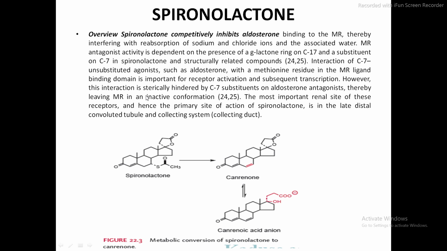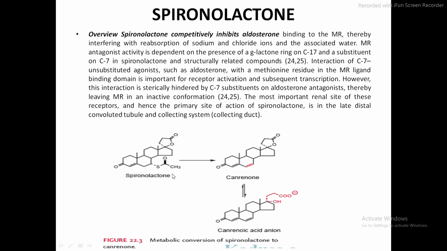However, this interaction is sterically hindered by C7 substituents on the aldosterone antagonist, right? As we have provided a functional group on carbon number 7. So if there is no functional group, then it can act as an agonist. But there is a presence of a group on carbon number 7.